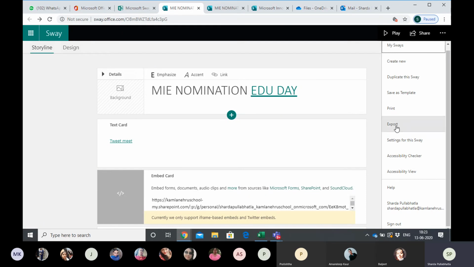Suppose we have those forms or teams where you want to embed your Sway, so you can click on this export. Okay. The accessibility checker checks your Sway for content people with disabilities might find difficult to read. अगर आपकी sway में बहुत ज़्यादा छोटी font है या कुछ है, the way we are using immersive reader, so this can be used there. Settings for this Sway, इस sway में क्या क्या settings है, it will show you there.